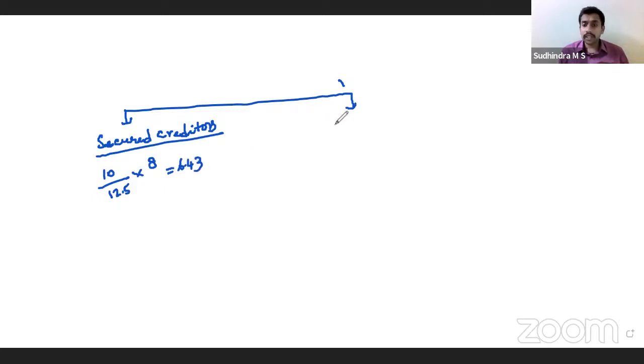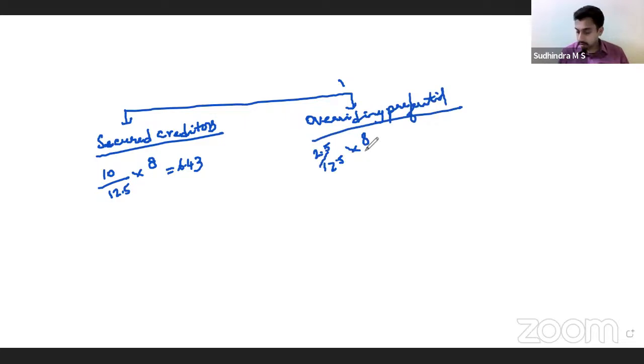Then overriding preferential, the balance: 2.5 divided by 12.5 into 8. 1.6. So this is 6.4, 1.6. Okay. Clear?